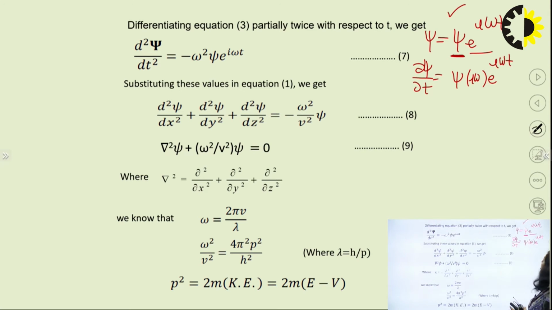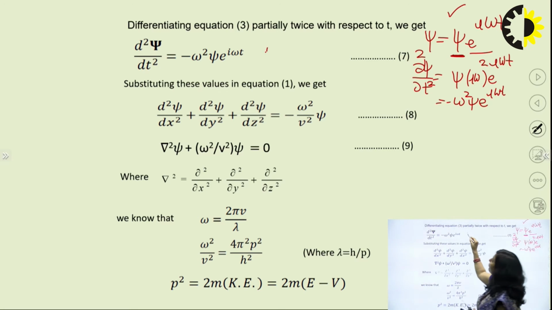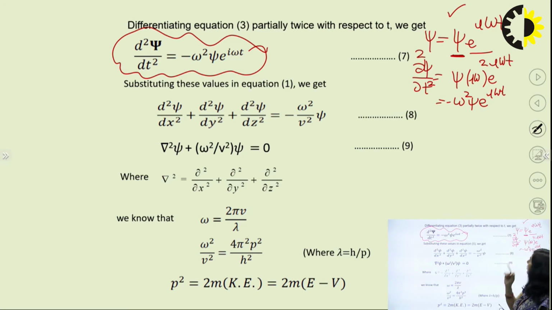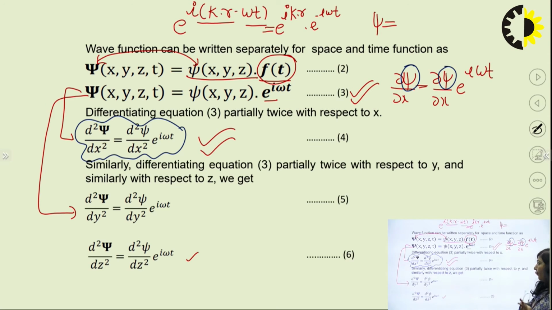Again, you have to differentiate. When you differentiate for the second time, psi will remain the same, but you get one more i omega, so this will be i square omega square, and the exponential will remain the same. You know i square is minus 1. So finally you have minus omega square psi e raised to power i omega t. After differentiating psi with respect to t two times, you are getting equation number 7. I hope equation numbers 4, 5, 6 and 7 are all clear.